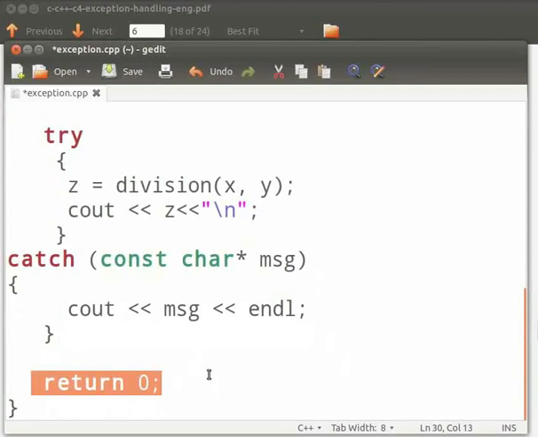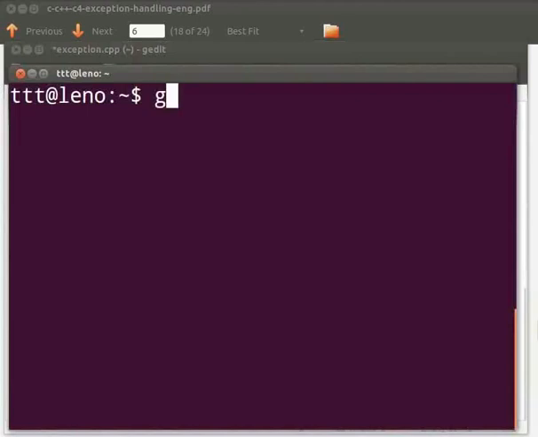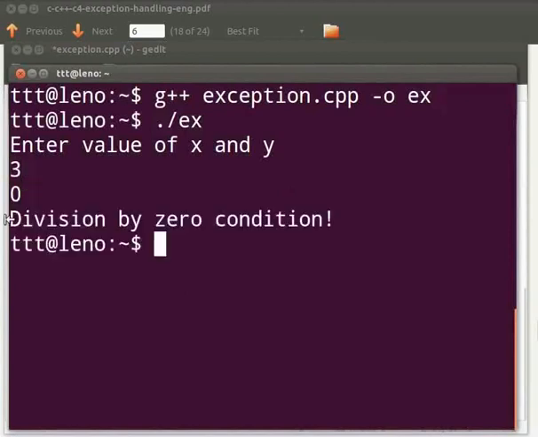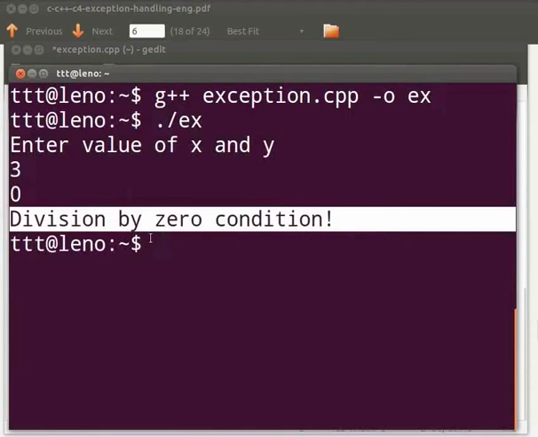Now let us execute the program. Open the terminal window by pressing Ctrl, Alt and T keys simultaneously on your keyboard. To compile, type g++ space exception.cpp space -o space ex. Press enter. Type ./ex. Press enter. Enter value of x and y. I will give as 3 and 0. The output is displayed as division by 0 condition.